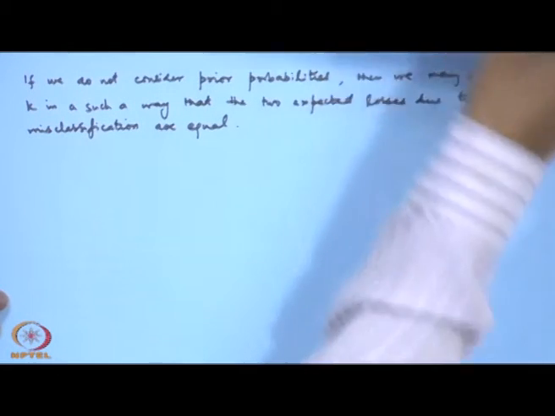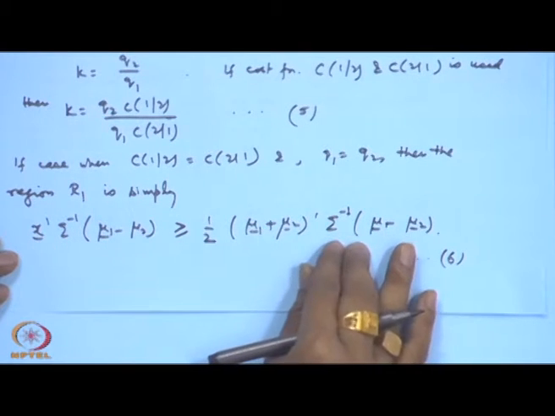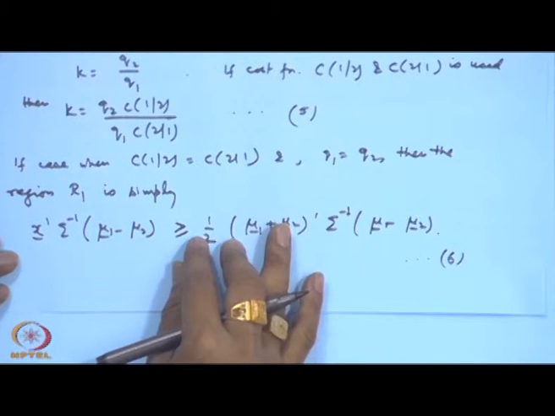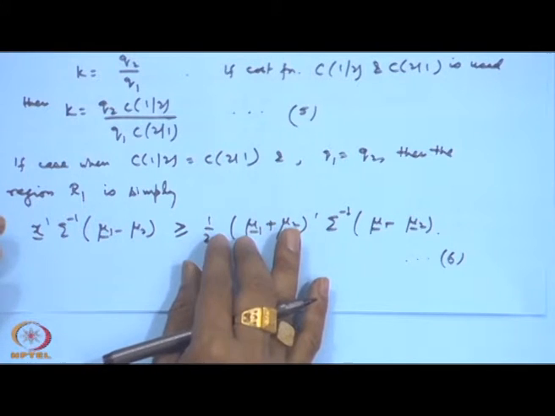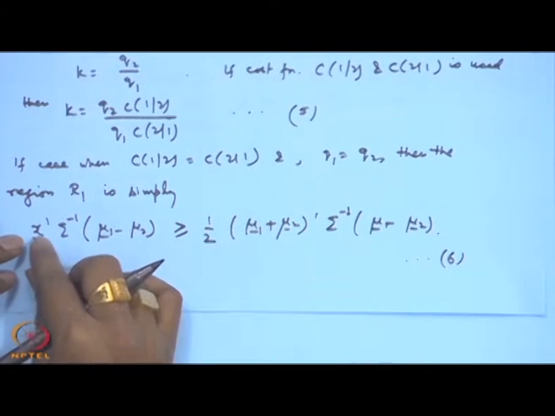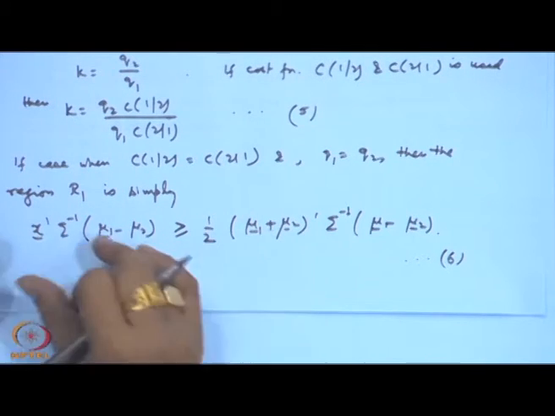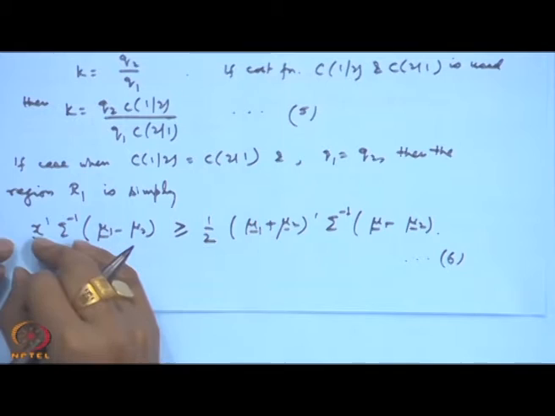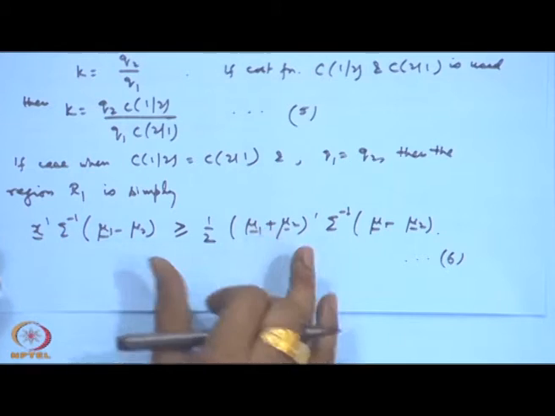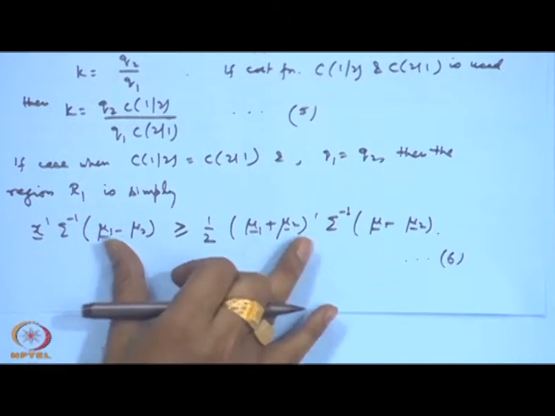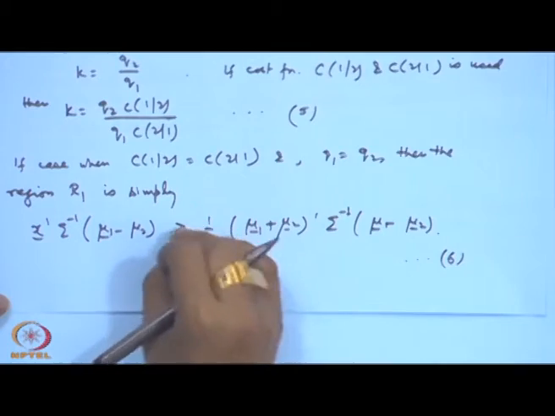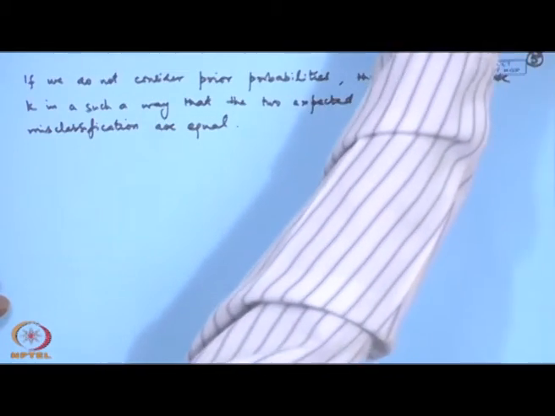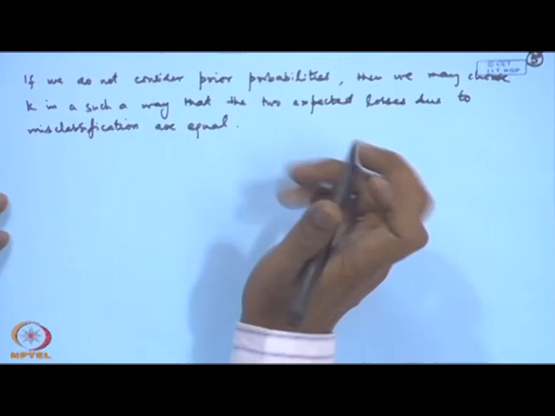That means, I will need the probability of classifying into pi 1 when it is belonging to pi 2. That means, under the assumption that x is following N_p(mu 2, sigma), this is greater than or equal to something, and the other one will be that it is less than this. That means, we classify into pi 2, but we assume x to be in pi 1, that is, x is following N_p(mu 1, sigma). So, we need the probability of this statement.